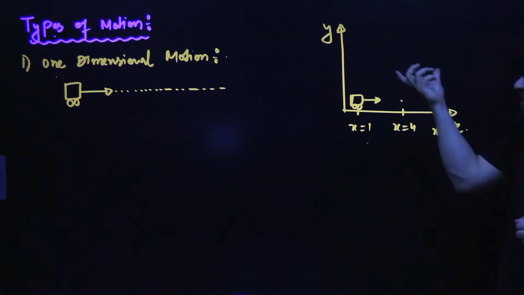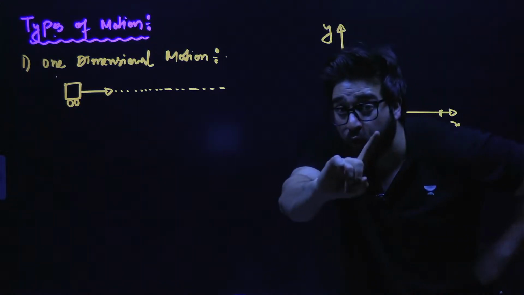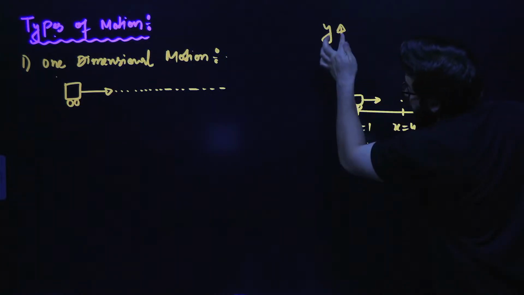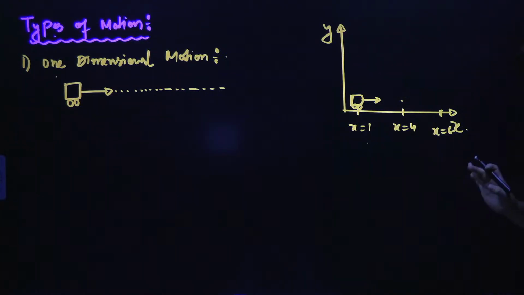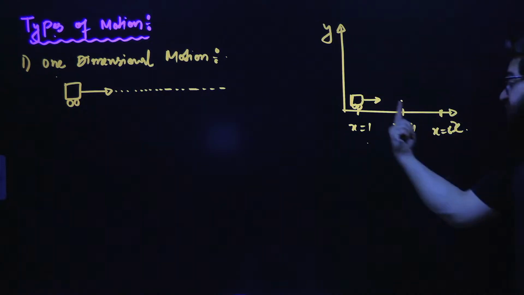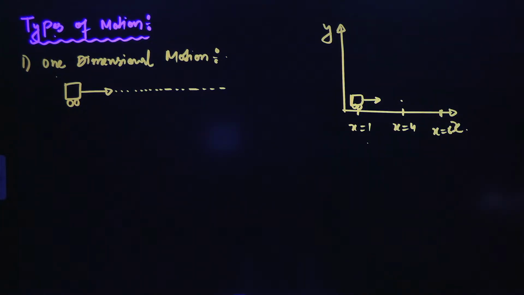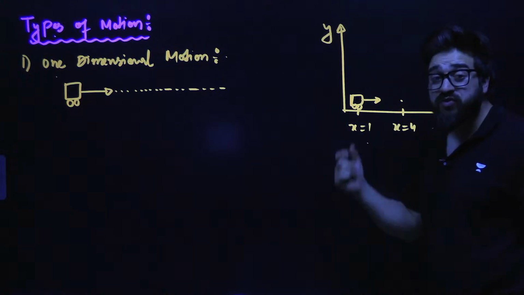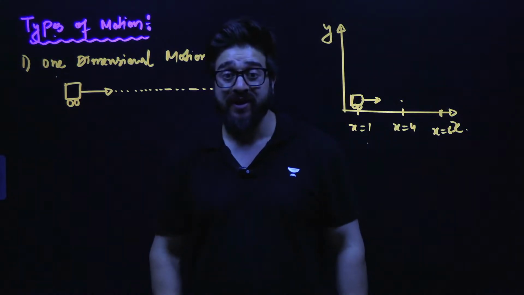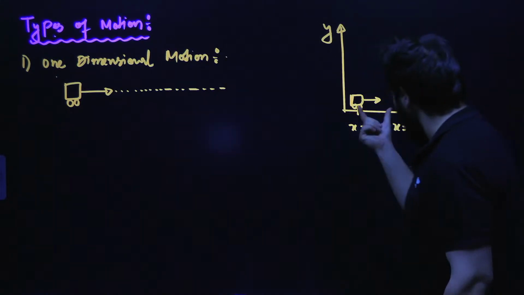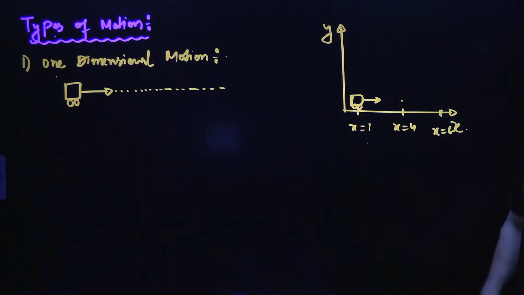Sir, is the car going up also? No. The y coordinate of the car is the same. It is not changing. But the x coordinate of the car is changing. So this is what we call one-dimensional motion. That motion in which only one dimension of the car is changing is called one-dimensional motion.